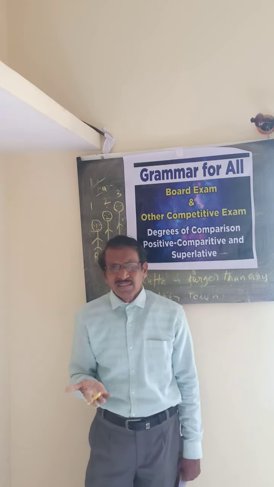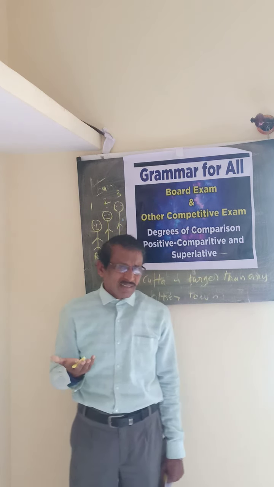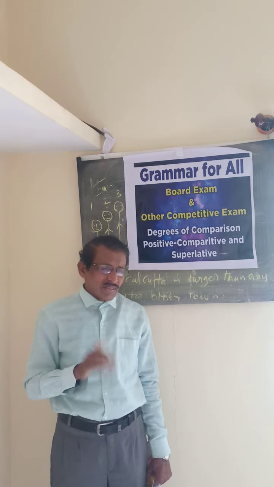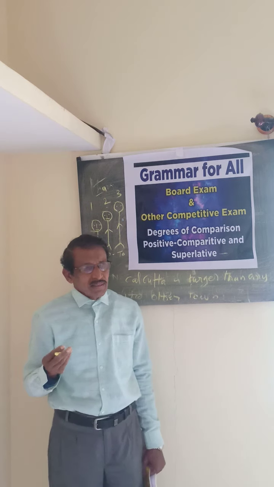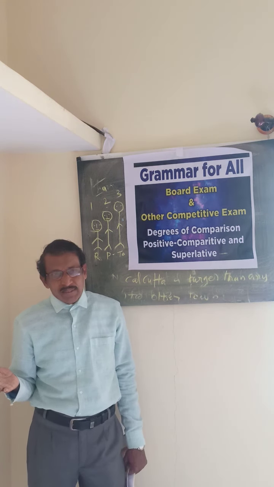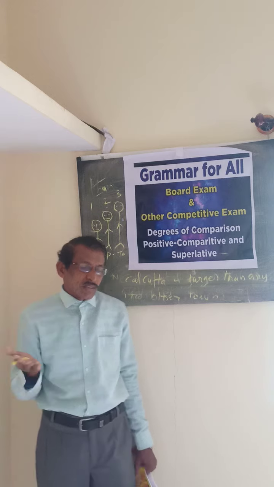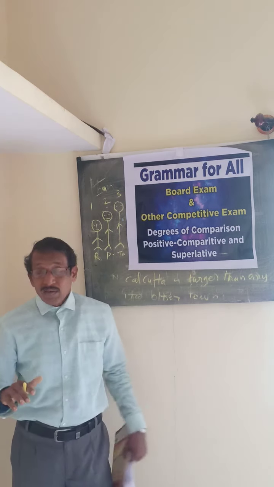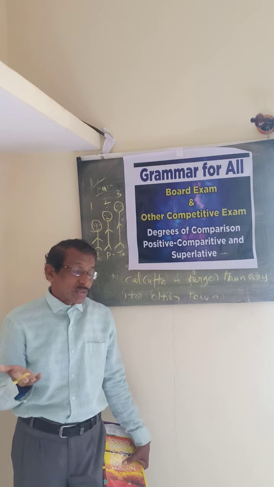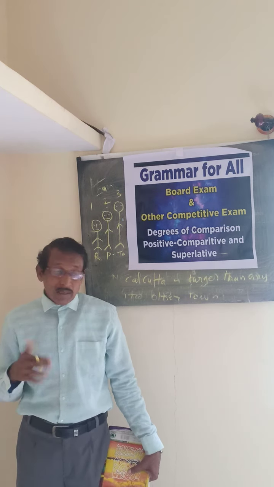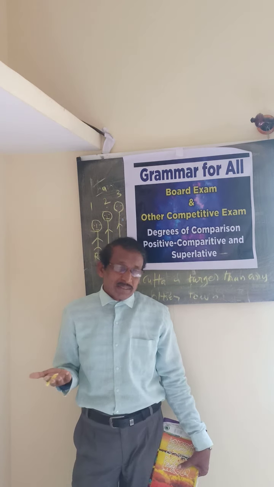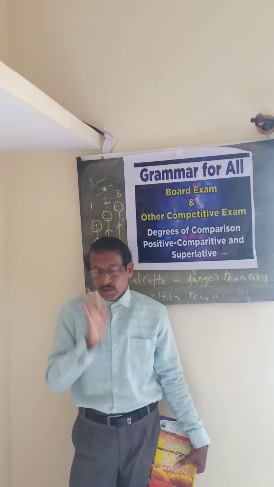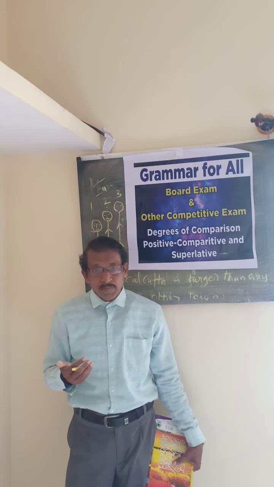It is a very short class, I explained it in a few minutes. So you are able to get 1 mark if you listen to this. So again I am saying that when we are comparing two persons or things of the same class, we will use comparative degree. But if there is no comparison, we are using positive. For example, he is a weak boy. That is only positive.